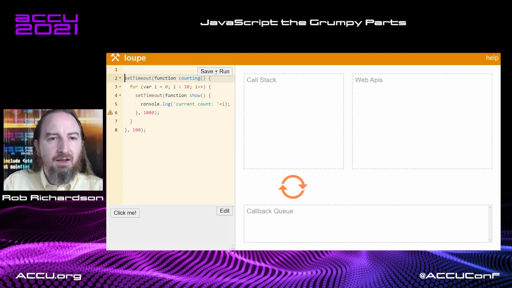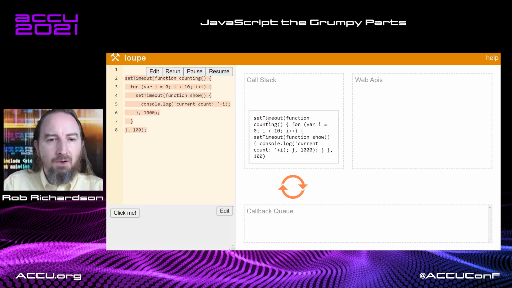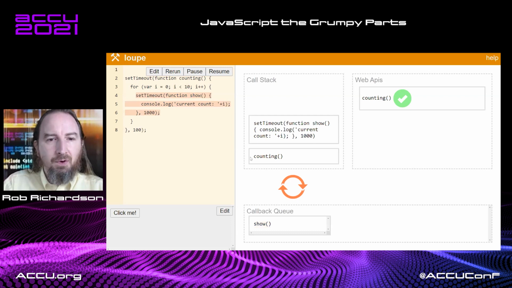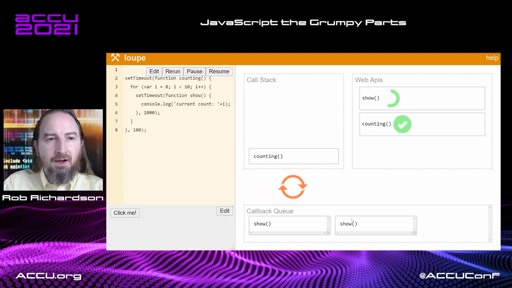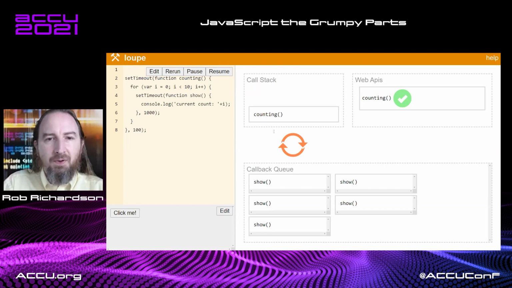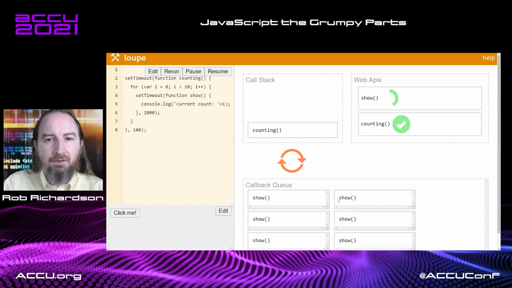Let's save and run. So first thing, we set timeout for 100 milliseconds. Now we're going to loop through each of them for i equals 1 to 10. We're still inside the counting function as we do this, but now we're queuing up show events. This is waiting for a second, but because we're not done looping from 1 to 10 yet, none of these show events have happened. Once we finish looping to 10, then we'll get some of these things set out.